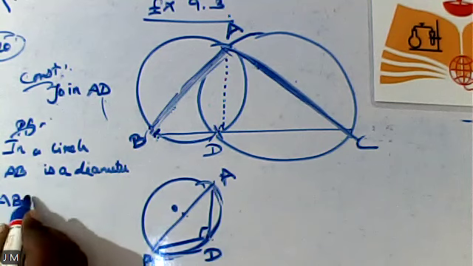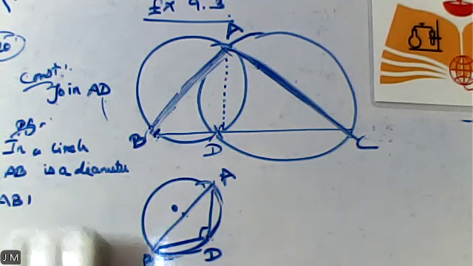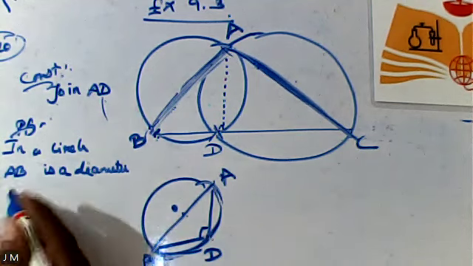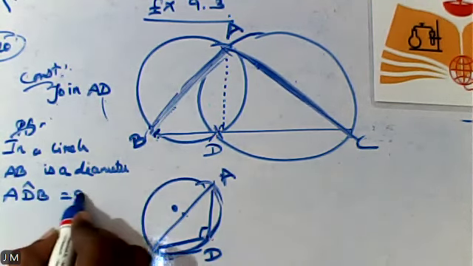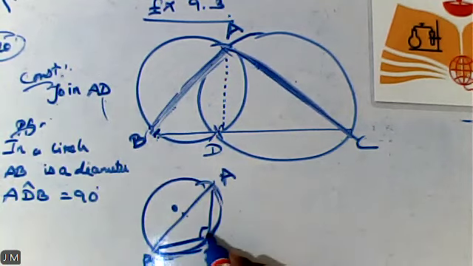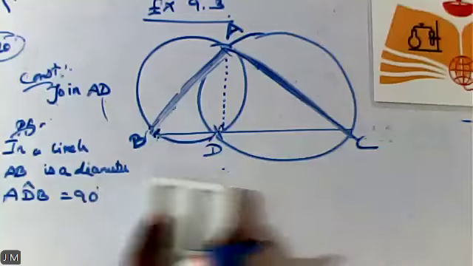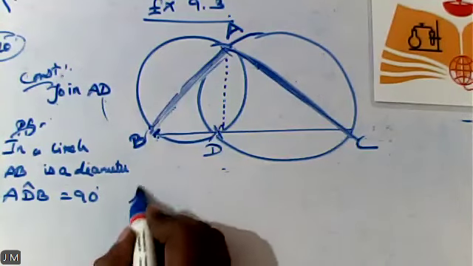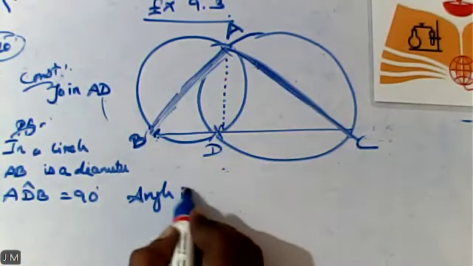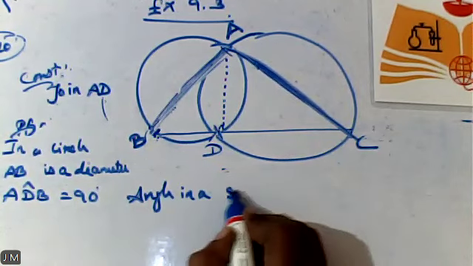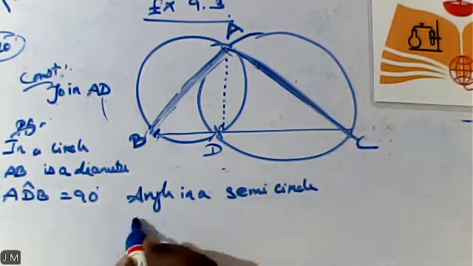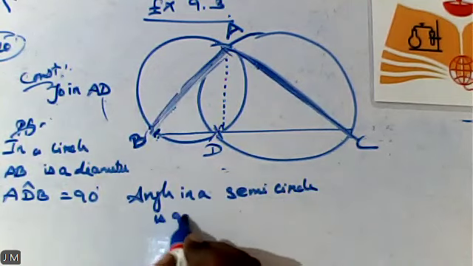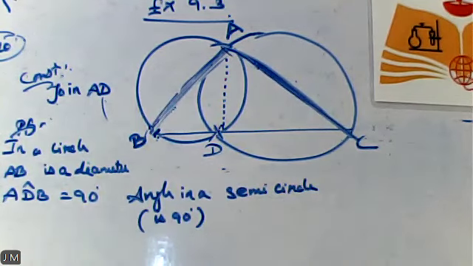Angle ADB is equal to 90 degrees. What is the reason? The property: angle in a semicircle is 90 degrees.